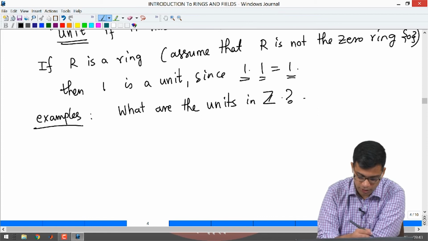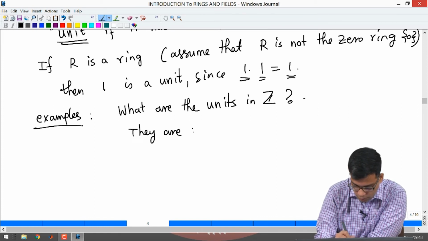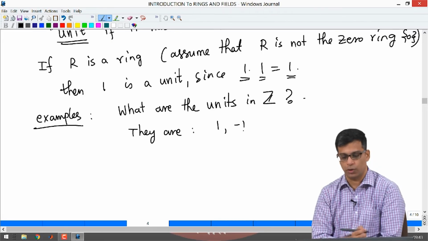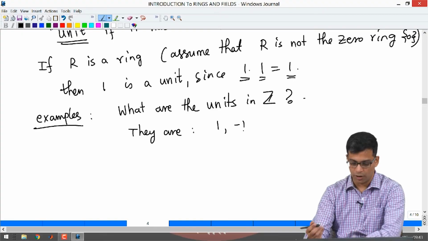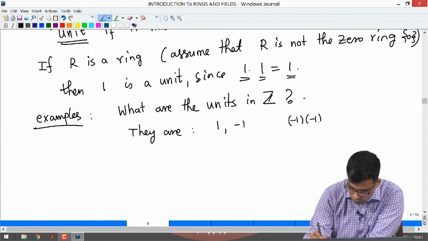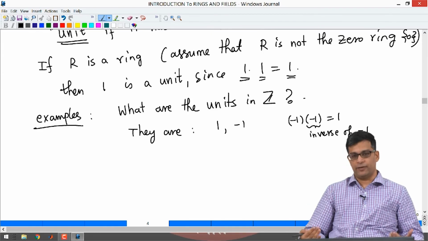So, we agreed that 1 is a unit, 1 is a unit in any non-zero ring, but minus 1 is also a unit here, right, because minus 1 times minus 1 is 1. So, minus 1 has a multiplicative inverse. So, minus 1 is the inverse of itself.